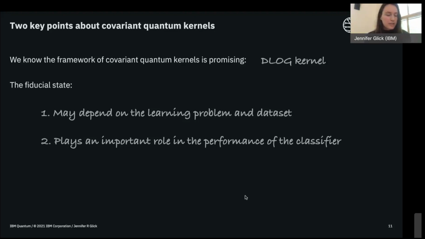So the second point, this raises a natural question, which is then, well, how do we pick the fiducial state? And what I want to do next is walk through one approach that one can use to address this question.